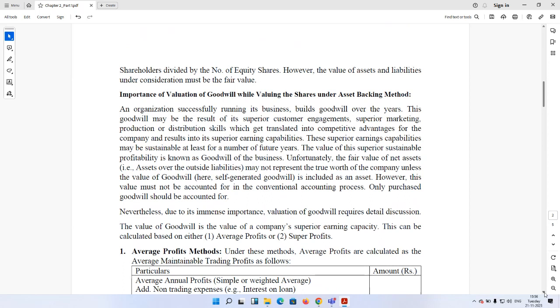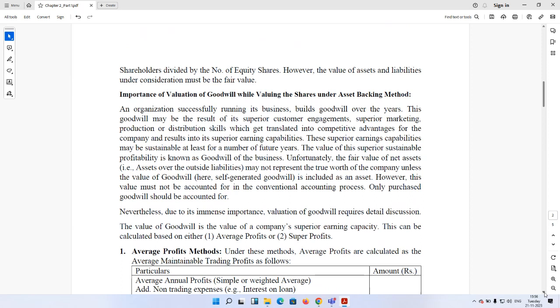Now, why is it so important? Because an organization successfully running its business builds goodwill over the years. It is not something for which the company is consciously making some contribution and creating the goodwill. This goodwill may be the result of its superior customer engagement, superior marketing, production or distribution skills, which get translated into some competitive advantage for the company, and that results in its superior earning capability. This superior earning capability may be sustainable. When sustainable, at least for a number of future years, we call that goodwill. The value of this superior sustainable profitability is known as the goodwill of the business.